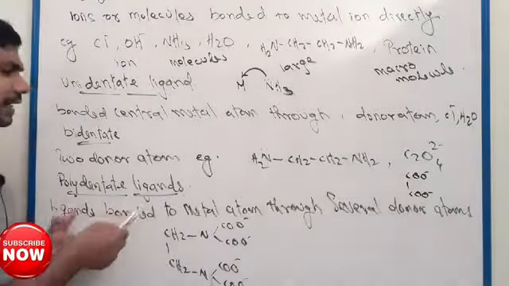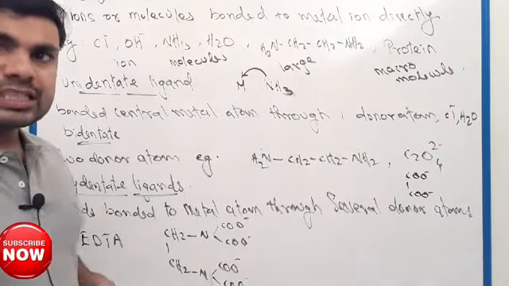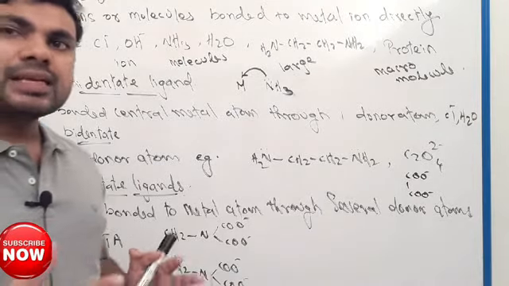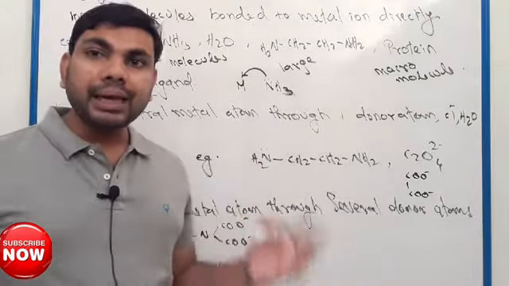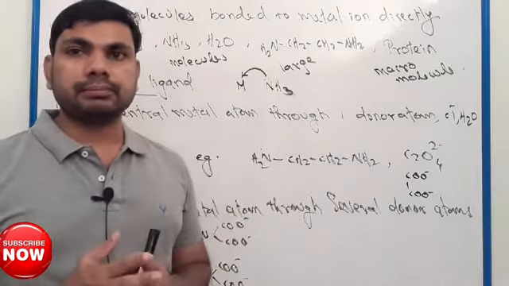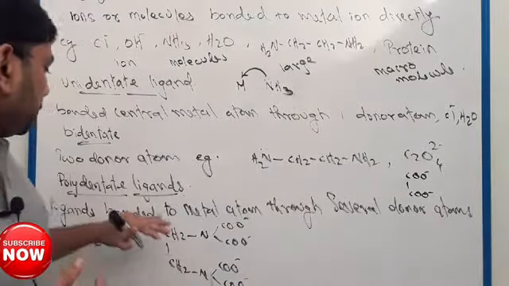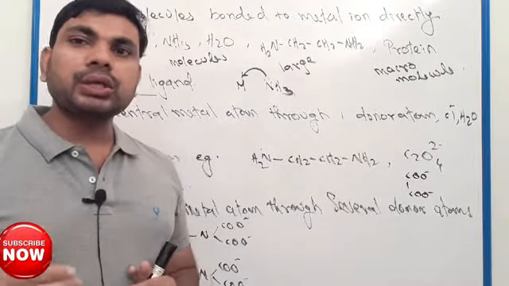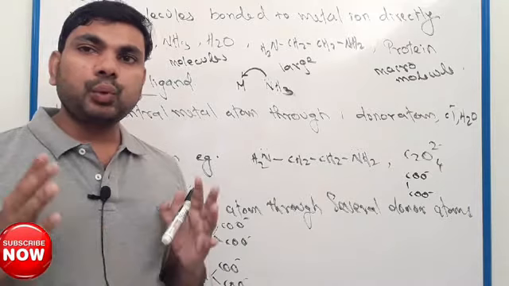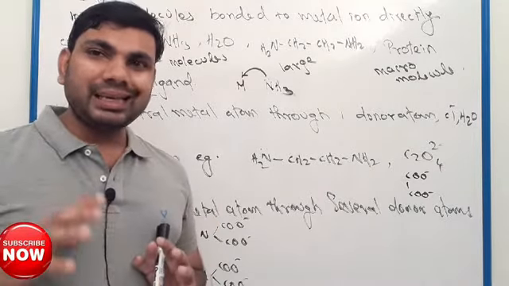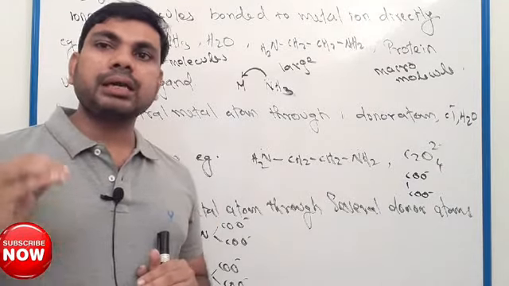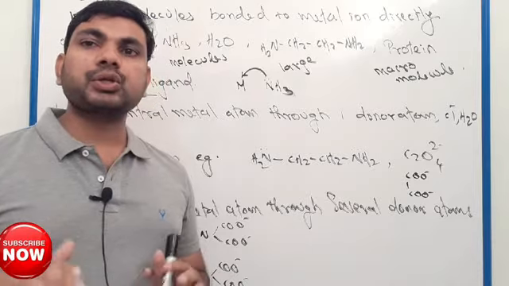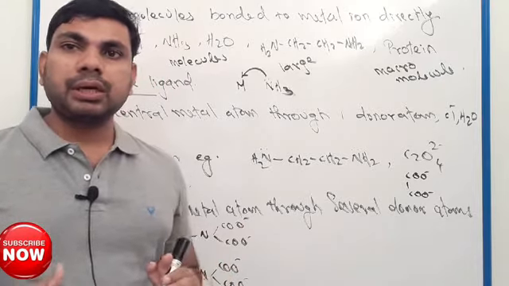Next, polydentate ligands. Polydentate ligands mean ligands which contain several or many donor atoms. They donate electron pairs to the central metal atom. Clear?